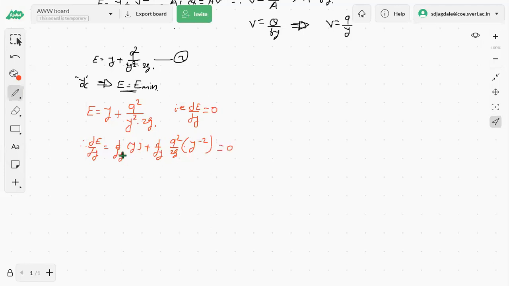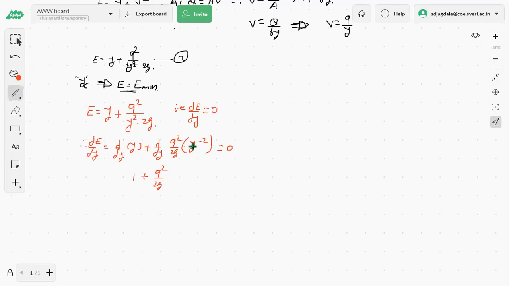What is the differentiation of y with respect to y? 1. So 1 plus q square by 2g as a constant as it is.